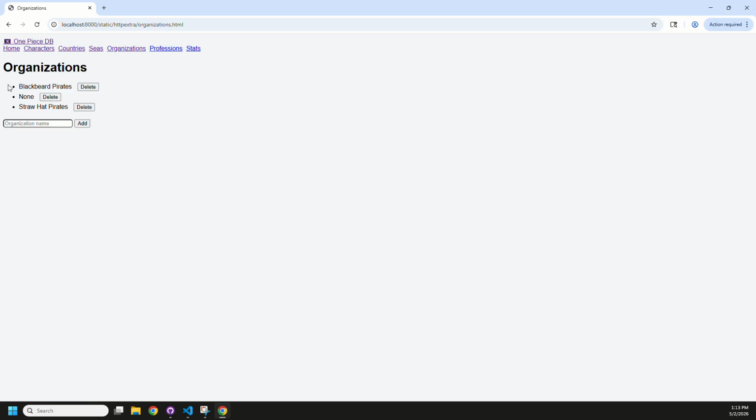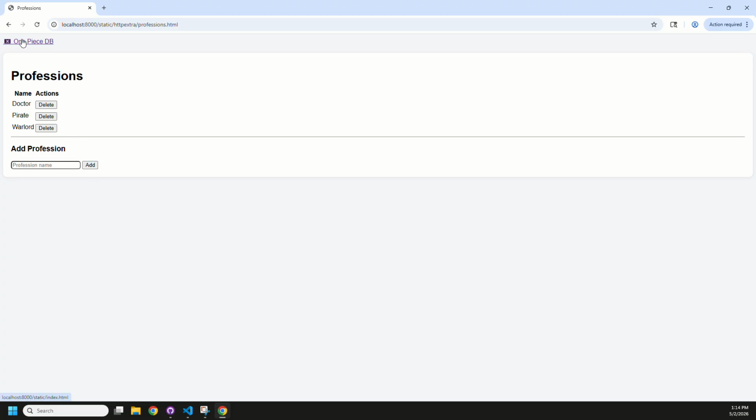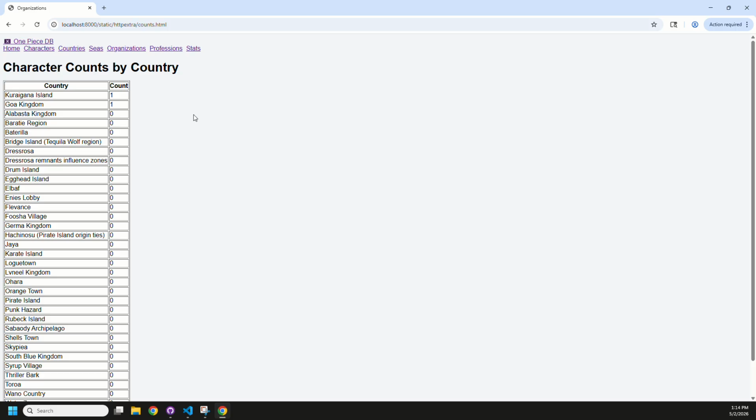Organizations, we have a few already. Let me just add one more real quick. I'll add one to professions as well. And as you can see, we have a character count by country. So it lists the country here and how many people in our database are from said country.